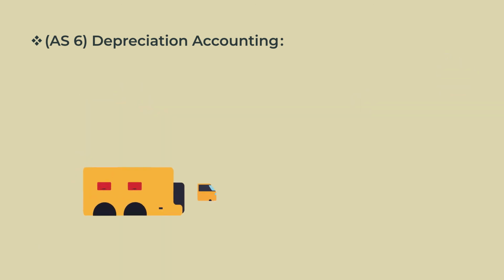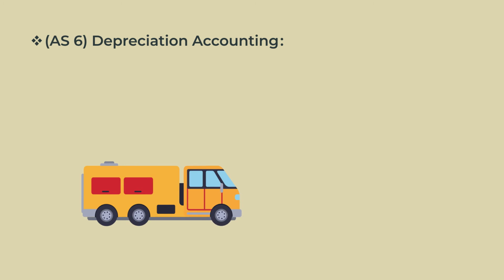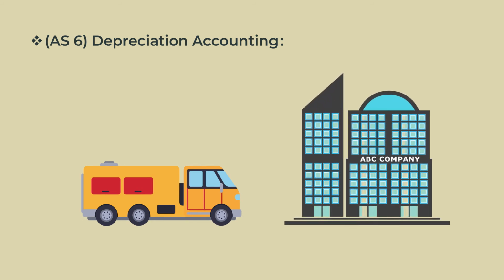For example, if a delivery truck is purchased by a company at a cost of rupees 1 lakh and the expected usage of the truck is 5 years. Here the value of the truck decreases with the passage of years. Therefore, the business might depreciate the asset, with a depreciation expense of rupees 20,000 every year for a period of 5 years. Therefore, the value of the asset, that is the truck, goes on decreasing.